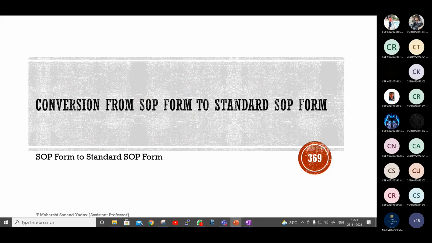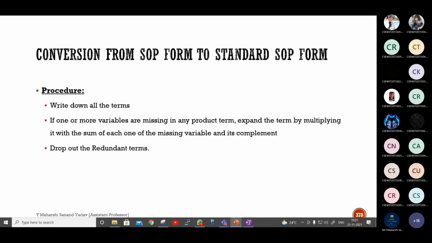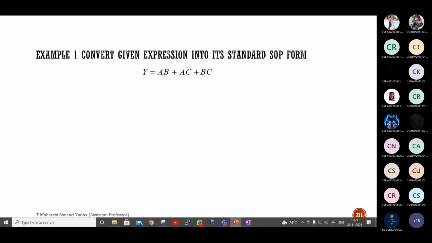Conversion from SOP form to standard SOP form. So this is a procedure. Instead of reading the procedure, we shall solve a problem so that you will understand. Convert the given expression into its standard SOP. Total how many variables are you seeing here? 3 variables, which are A, B, C. Now I want to convert. Is this non-standard or standard?